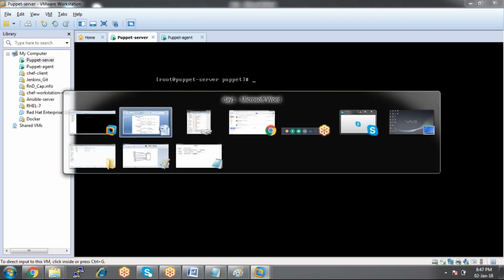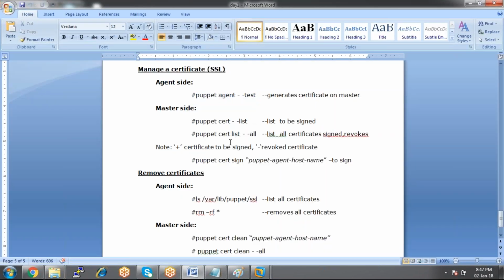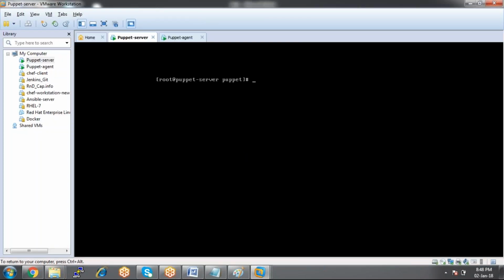Whenever the certificate is sent onto the server machine, the server has to accept that certificate. Firstly, there are some commands we'll go through. Puppet cert hyphen list gives you the list to be signed. The server may have multiple client machines, and the server has to check which certificates are not yet signed by the master. I want to check which certificates are pending to be signed. Puppet cert hyphen list.